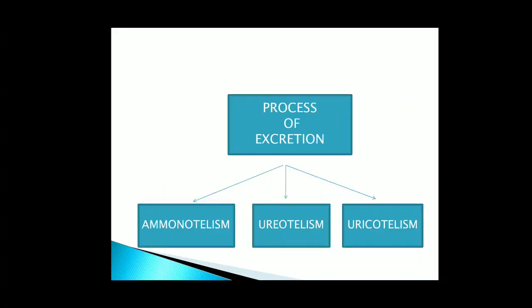Now, if you see the process of excretion, those which excrete ammonia, that process is known as ammonotelism. Those which excrete urea, it is known as ureotelism. And which organisms excrete uric acid, the process is known as uricotelism.